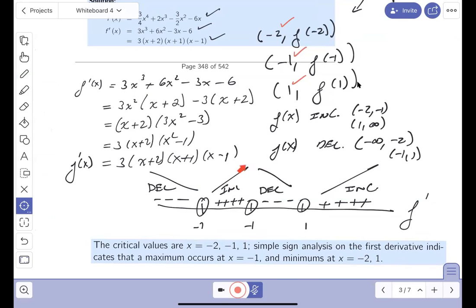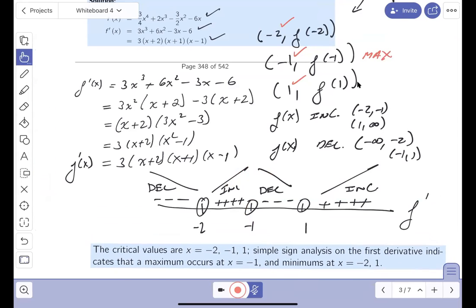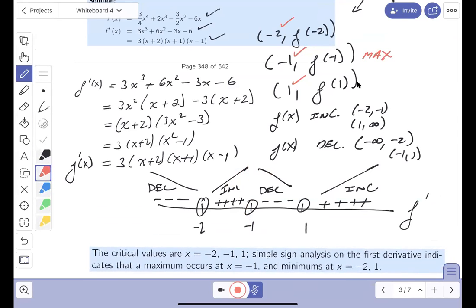Maximum, this is a hilltop, right? This is a peak, would be at minus 1. Max. Whoops, I had to pull this down. At minus 2 and 1, it's a min. By the way, these are local. All of these are local. You should have a good idea about this because this is a fourth degree polynomial. And I'm not going to commit to the global nature of it until I get a picture of it. But I'm going to say local. It's got every left and right of all those points over there. So let's take a look at it.